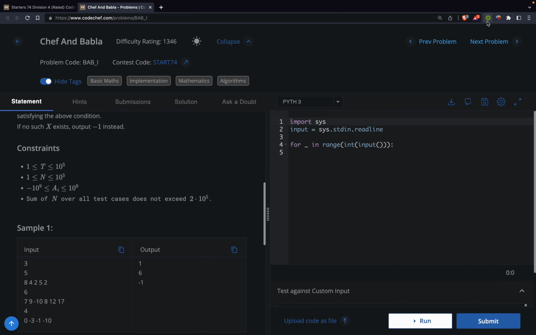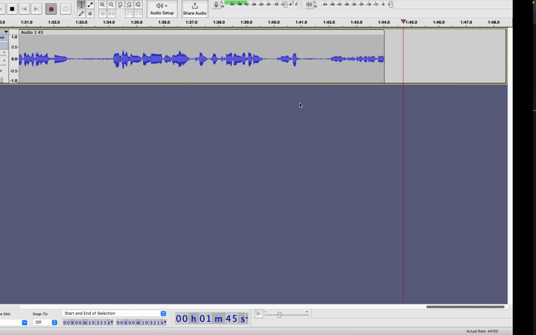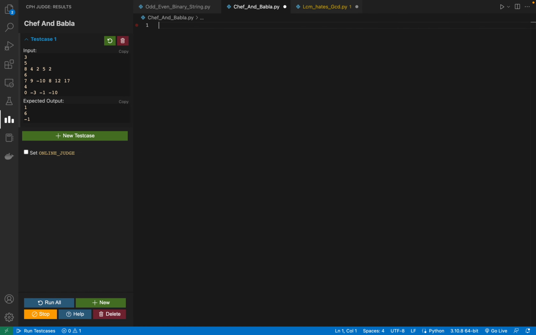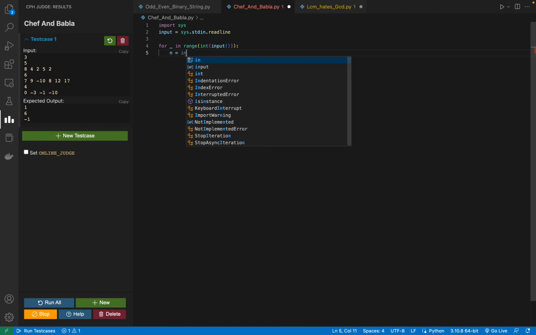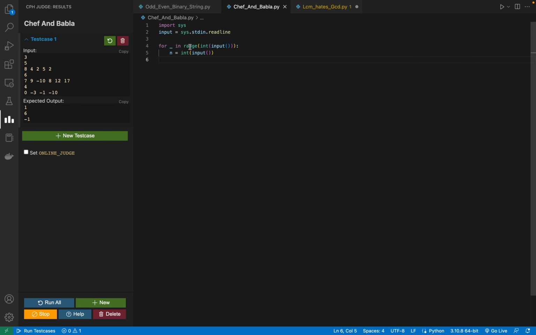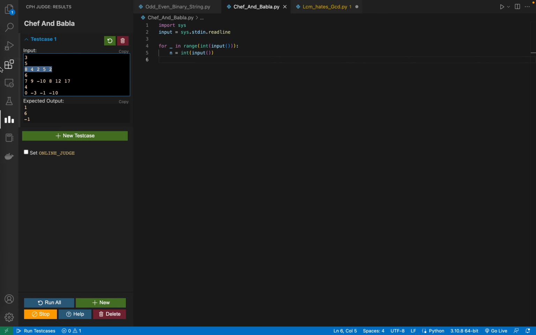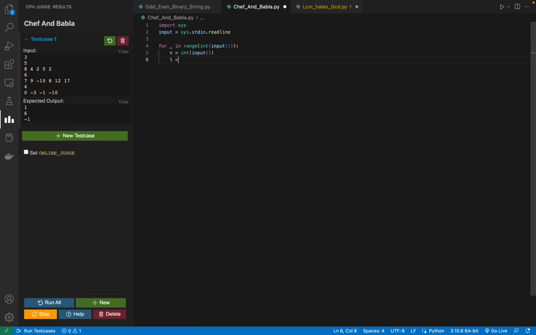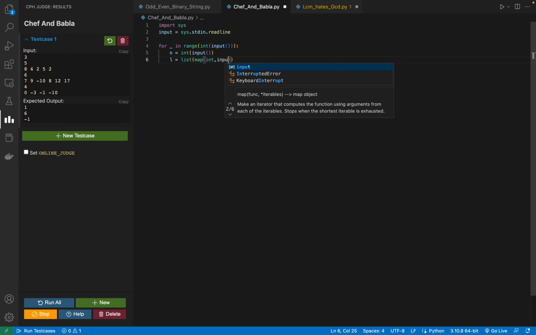So let me just make a new file. Let's take the first integer input. Next I will take this array as input. So list map int input dot split.